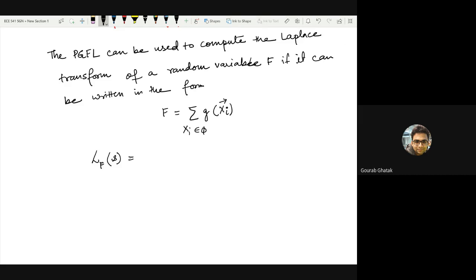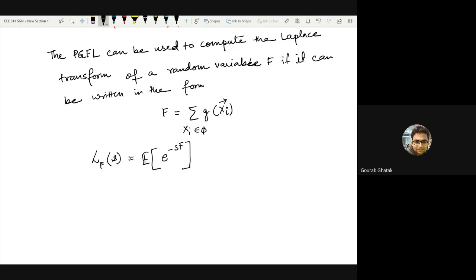Similar to a function which takes in values and produces other values, a functional takes in a function as input and produces values. But let's not go into the details of it. The Laplace transform of this random variable is simply the expected value of e to the power minus s times that random variable, right?